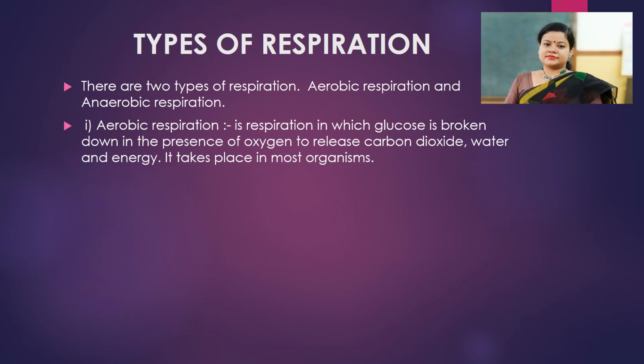It takes place in most of the organisms. Just now we have seen the equation of respiration, that is glucose plus oxygen releases carbon dioxide, water and energy. So when glucose is broken down in the presence of oxygen, that is known as aerobic respiration.